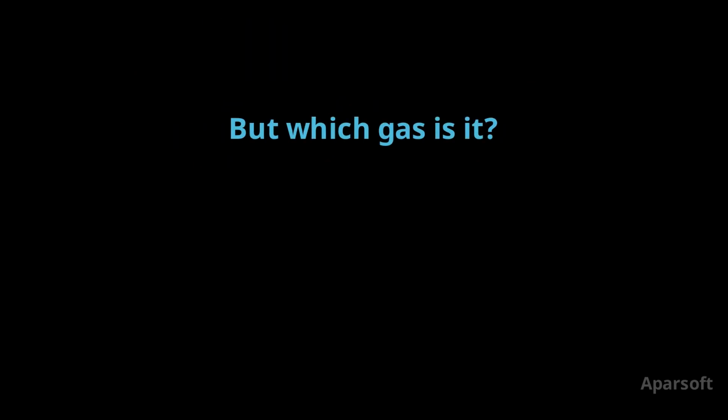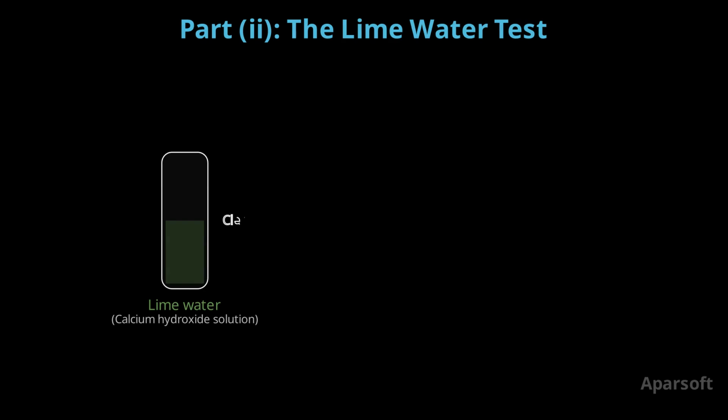But Aanandi wants to go further. She wants to know exactly which gas it is, and for that, she uses a very clever test. Aanandi takes another test tube with lime water. Lime water is a solution of calcium hydroxide and it is clear like water. Now, here is the magic. Carbon dioxide gas has a special property.